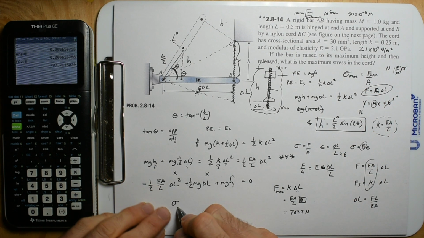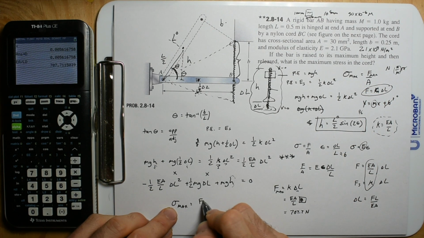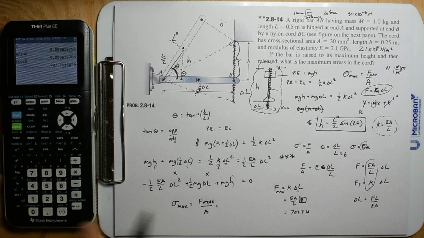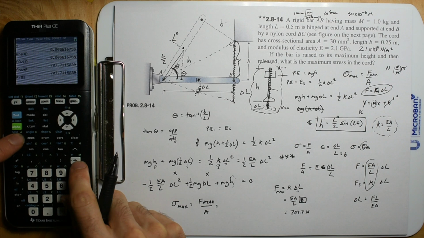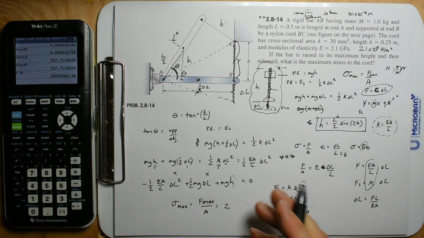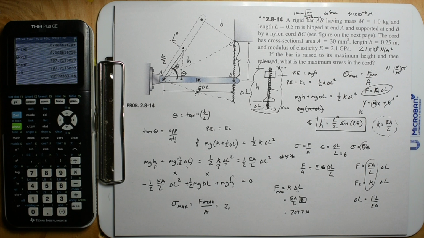Okay, so now it says what's the max stress in the cord. Well, I can go to my equation. Max stress is force max divided by area. So I'm going to store this as alpha f, and then we have alpha f divided by alpha a. And, oh bummer, I don't know why I'm getting the wrong answer every time.